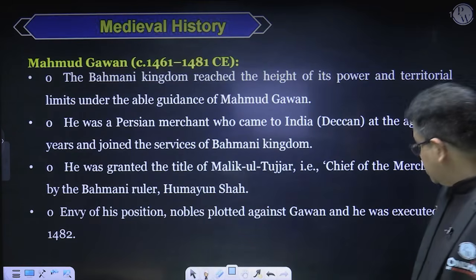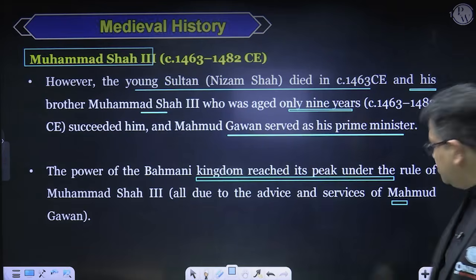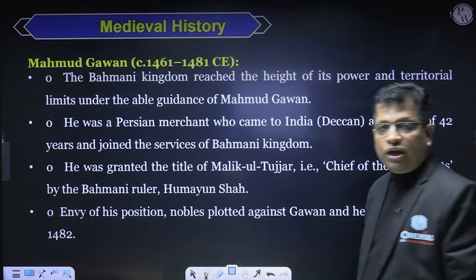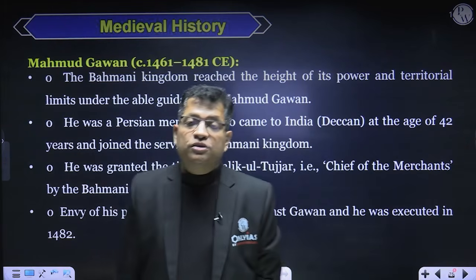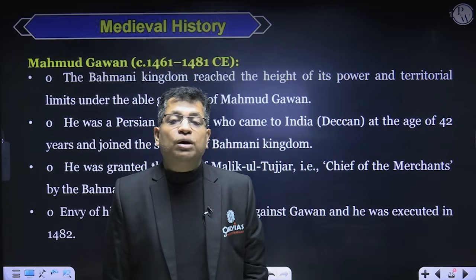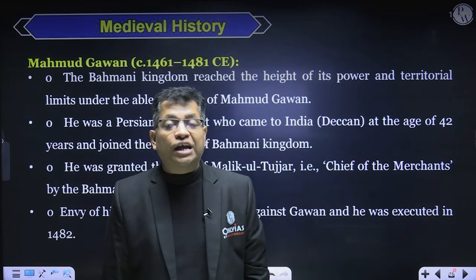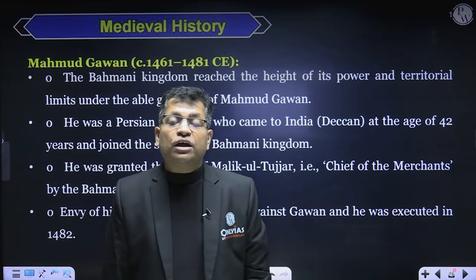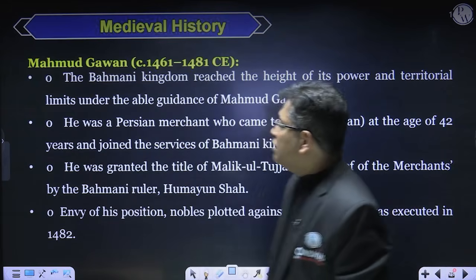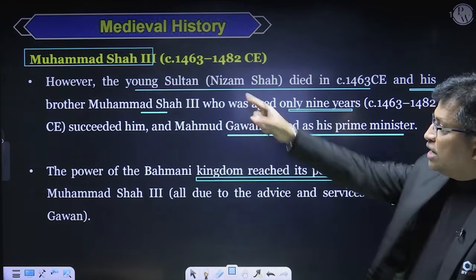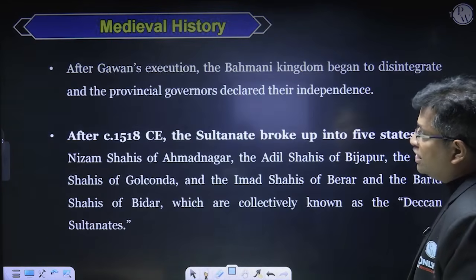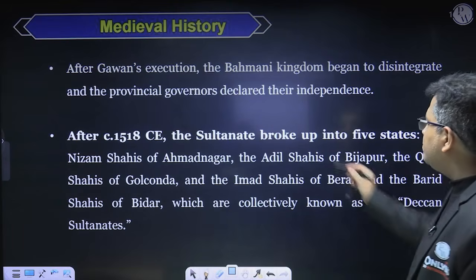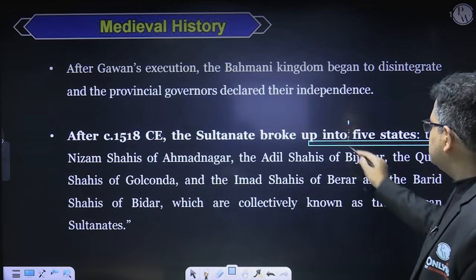But when Muhammad Shah III grew up, his flatterers whispered into his ears against Mahmud Gawan. So finally, Mahmud Gawan was executed under some kind of conspiracy by Muhammad Shah III, right? And after his death, the Bahmani Empire broke up into 5 states.